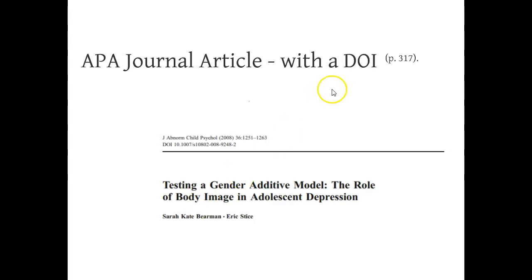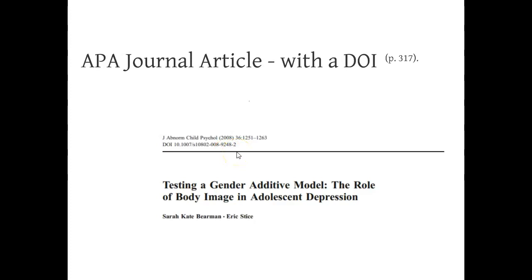So a DOI is a digital object identifier. DOIs are usually found either at the top part or the bottom part of your article. Usually there's a little citation statement, and there will be a DOI and then a 10-dot number. Sometimes you'll see http.dx.doi.org or doi.org, but there's always this 10-dot number. That is the actual DOI.